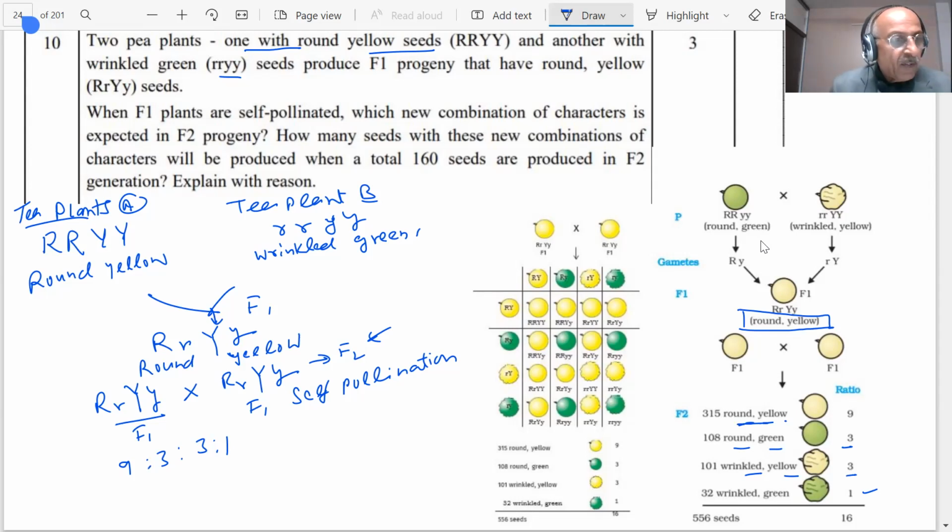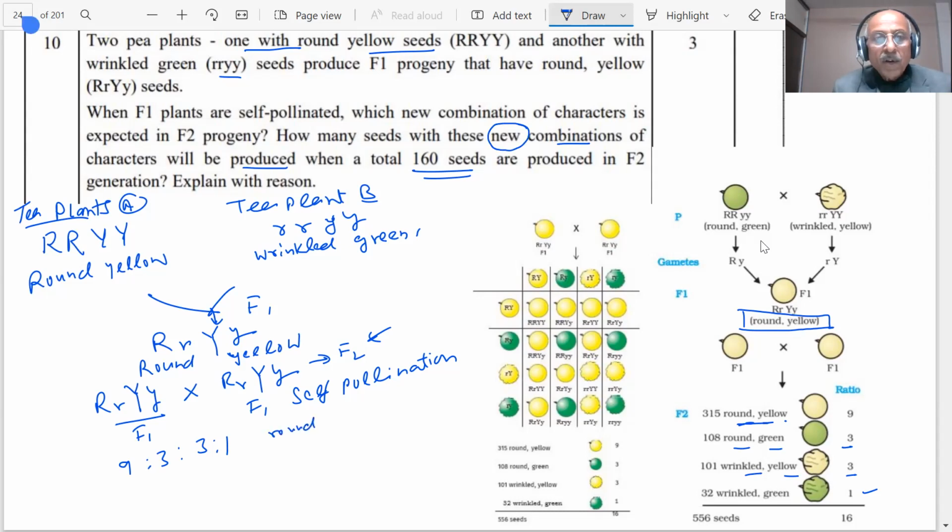F2 progeny will have these 4 types of combinations, which lead to a total of 16 plants. And now he is asking, how many seeds with these new combinations of factors will be produced when a total of 160 seeds are produced in the F2 generation? How many seeds with these new combinations of characters will be produced? So the ratio is 9:3:3:1.